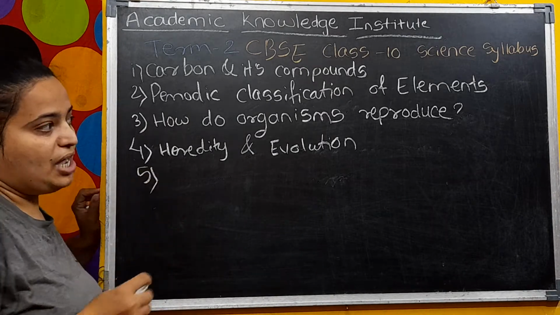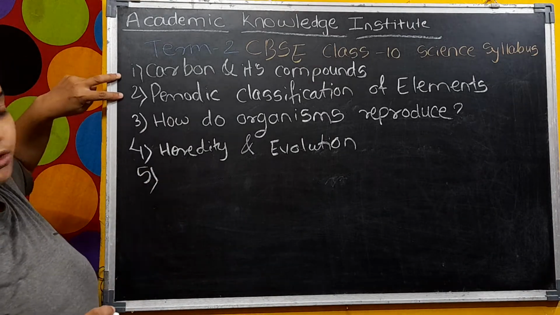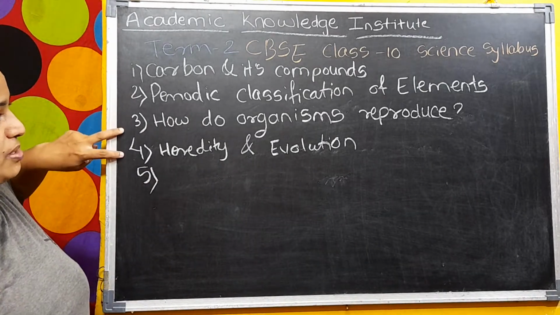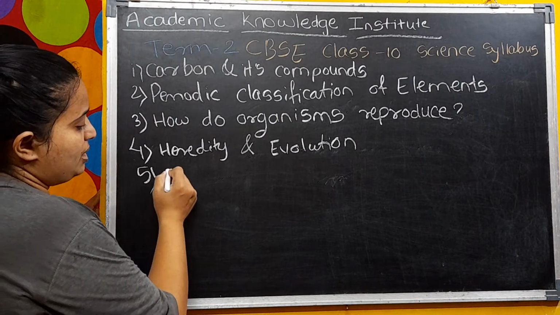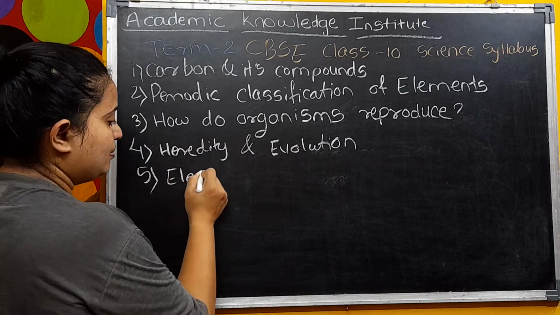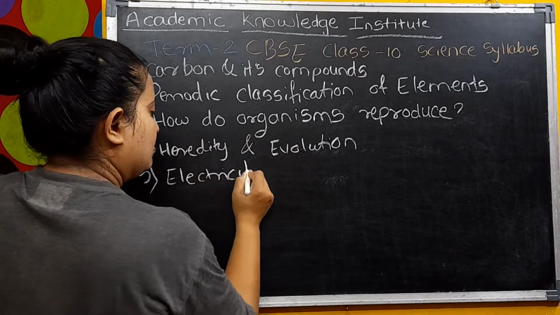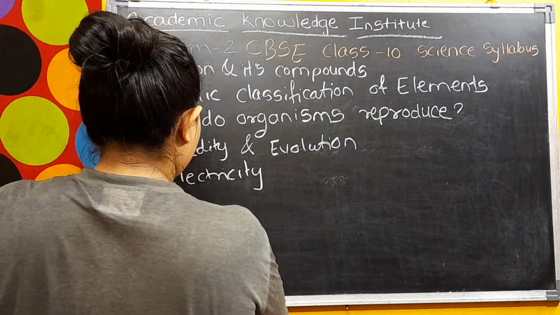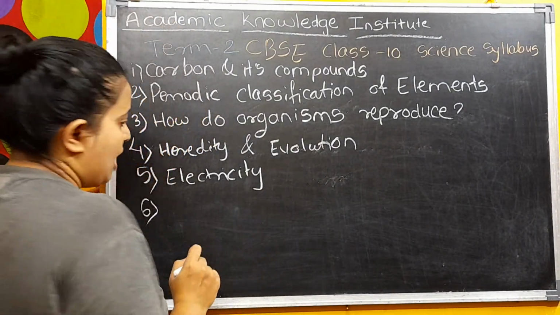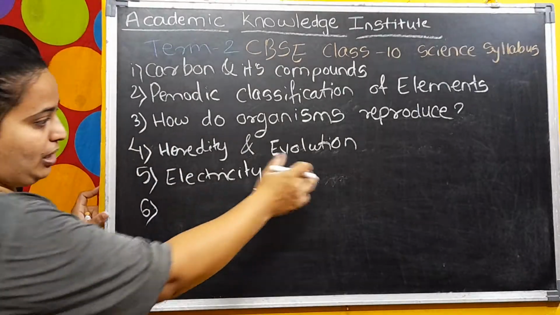Then the fifth chapter which you are having, see the first two chapters are from chemistry, these two chapters are from the bio, and then these two chapters are from the physics, which is electricity. Then the sixth chapter which you are having, that is the magnetic effects of electric current.